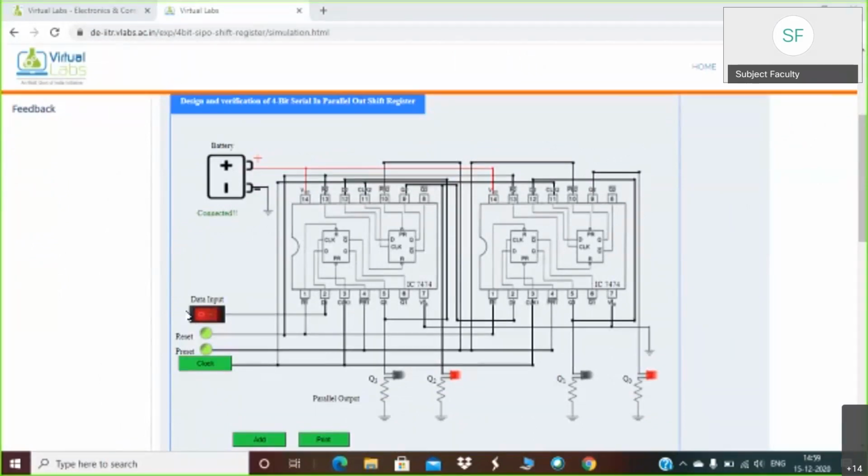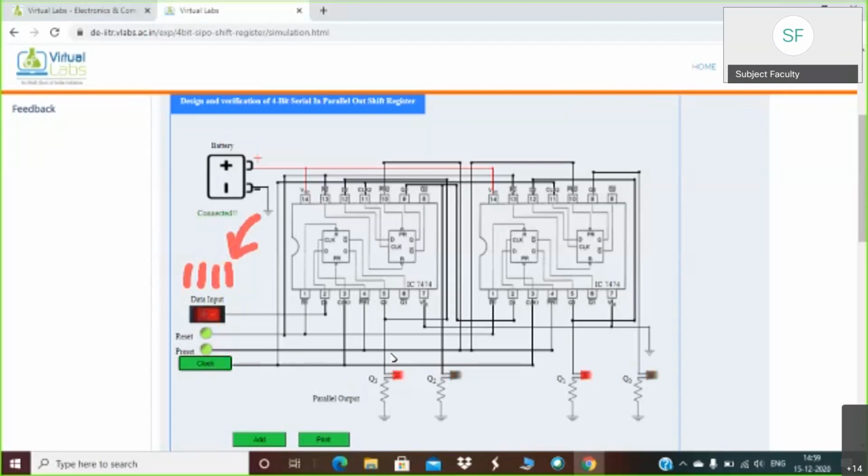The important point is whichever sequence you are giving here on the data input, you have to apply that sequence one by one. For example, our sequence is now 1111. So this one will be transmitted first and then second, third, fourth. If it is 1, you have to keep this data input on 1. If it is 0, then you have to keep this data input on 0. Once you do that, you have to simply click on the clock.